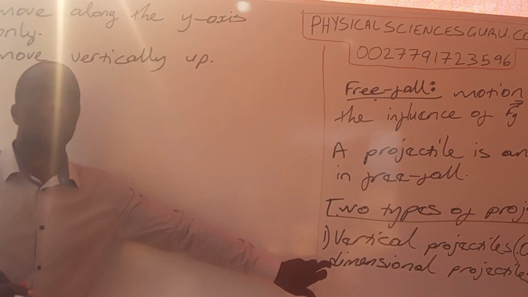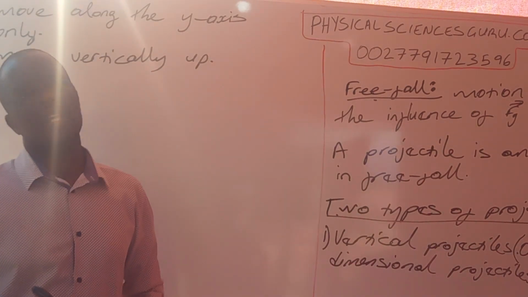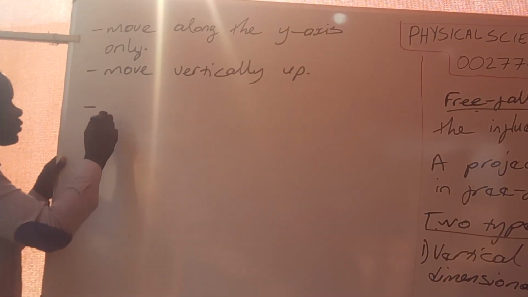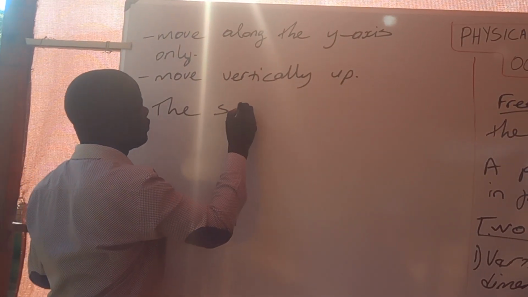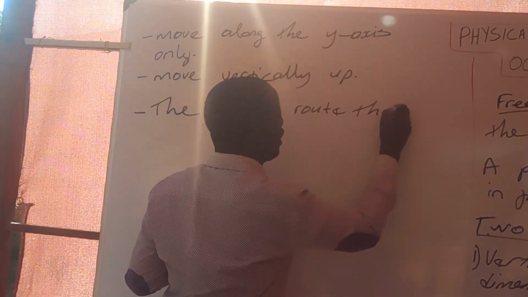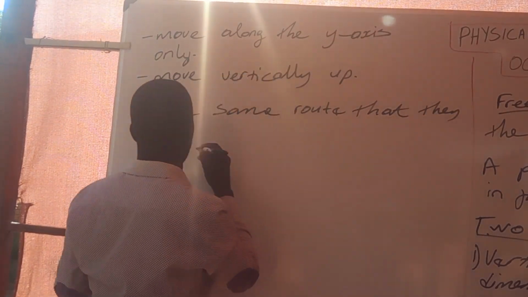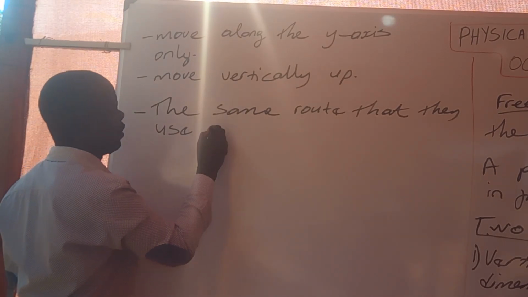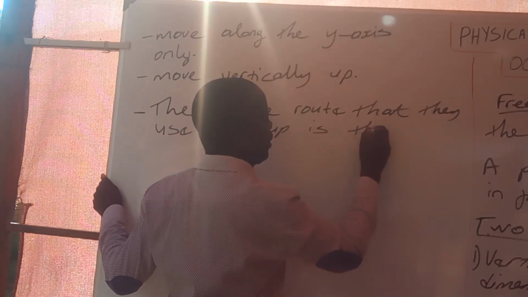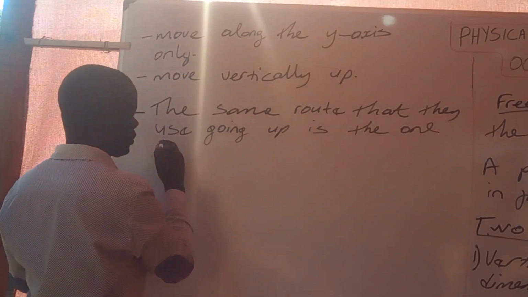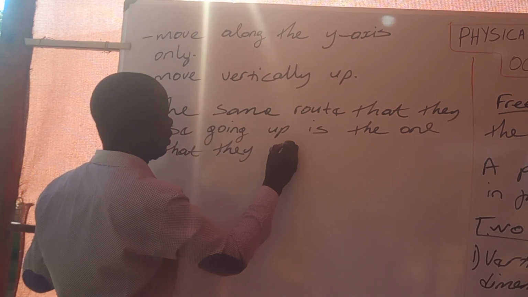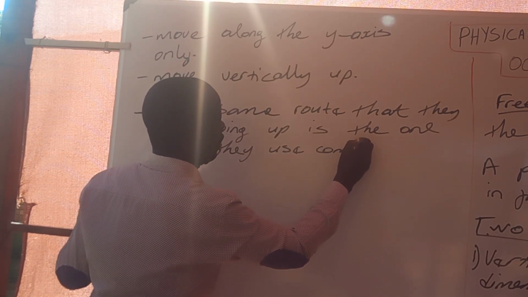Those types of projectiles, the vertical projectiles, are the projectiles that we are going to be dealing with in your syllabus. The same route that they use going up is the one that they use coming down.